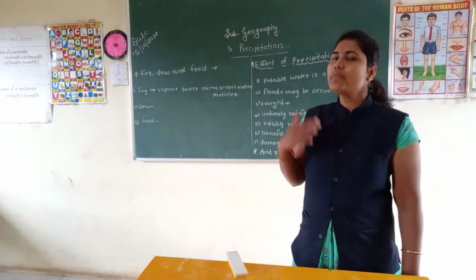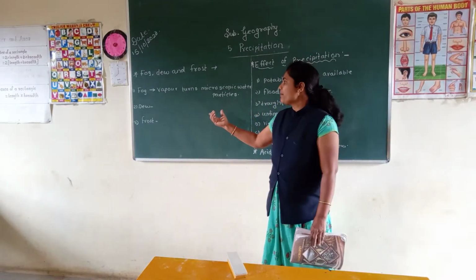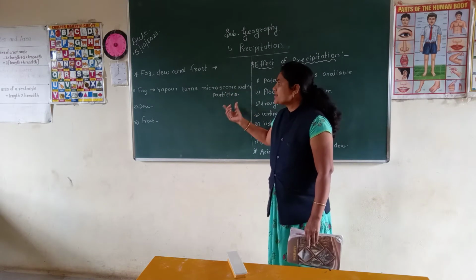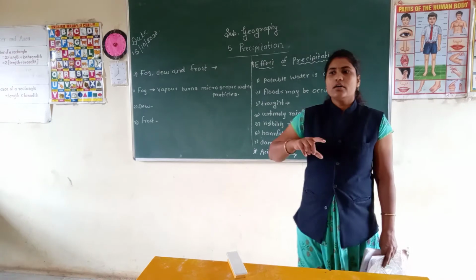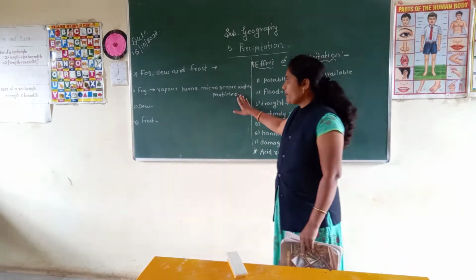When the density of these droplets increases, they turn into fog. Understood student? That is what is meant by fog.